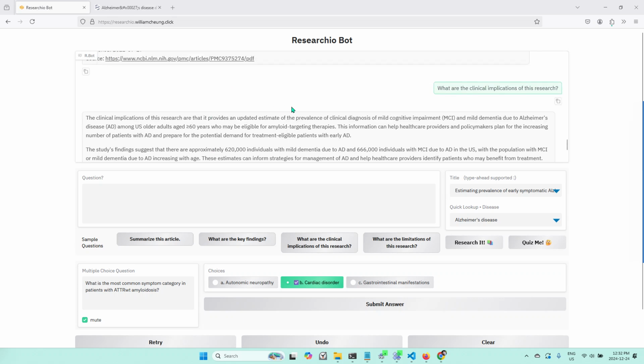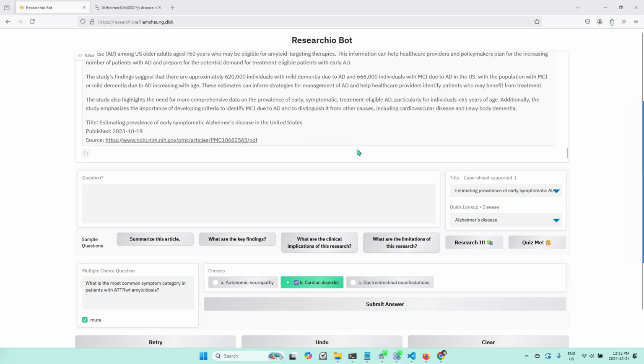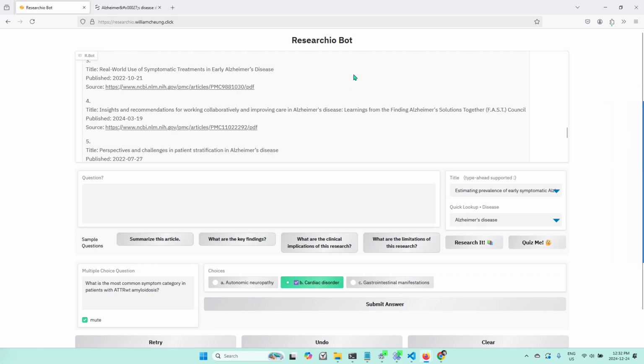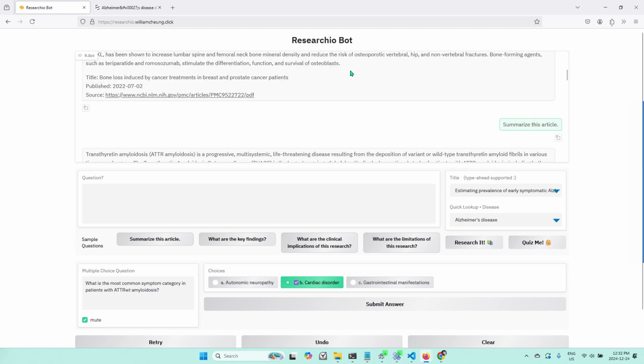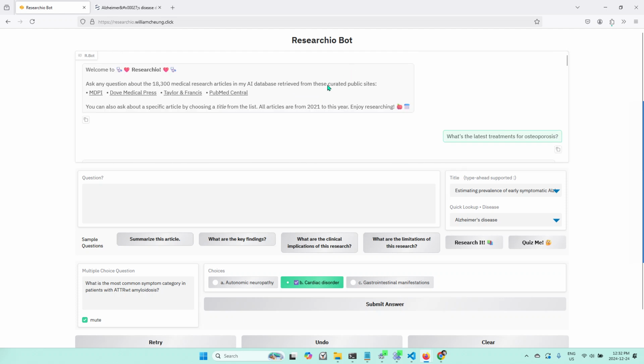Okay, so here's the answer the bot found about the clinical implications of the research. Okay, that's my demo of the Researchio Bot app, and I hope it's useful for healthcare education. Thank you.